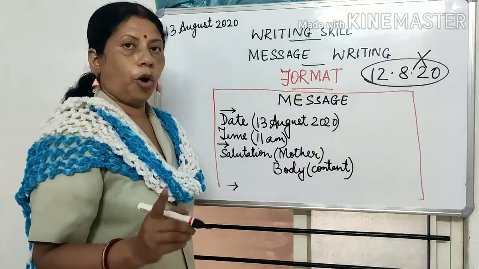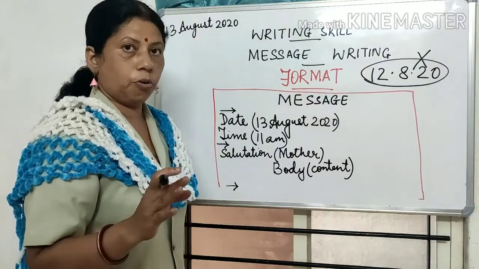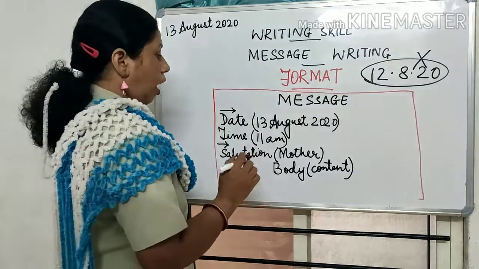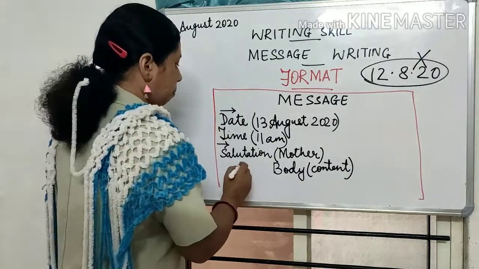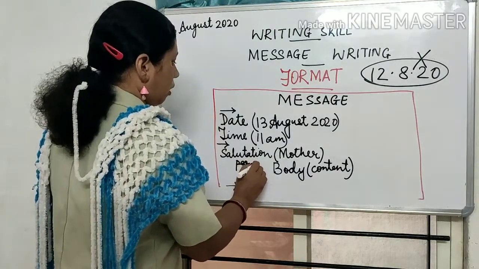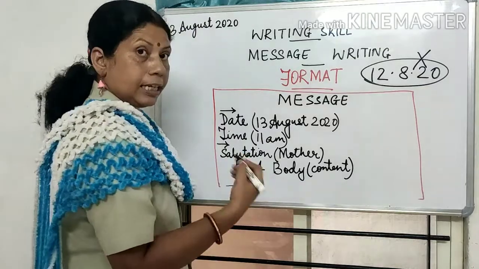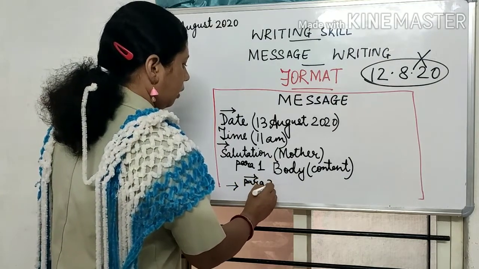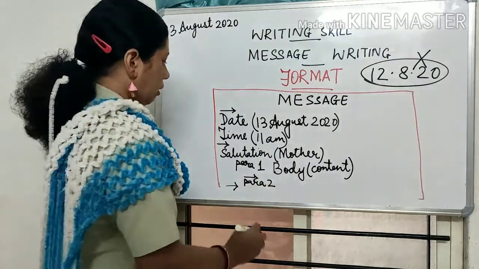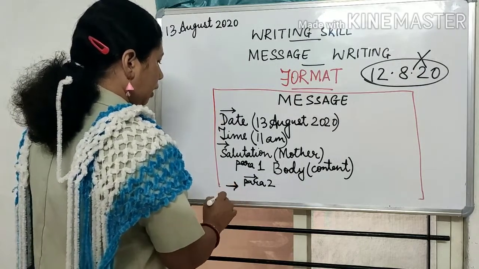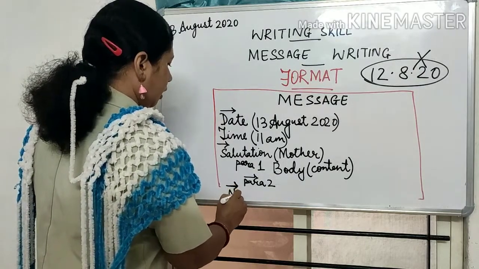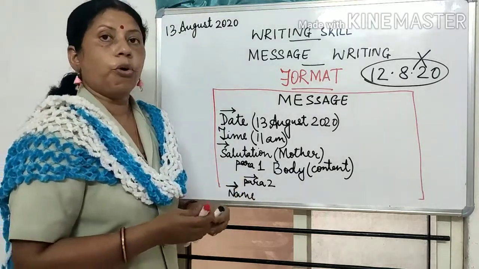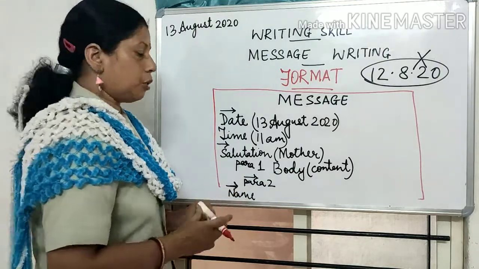Now suppose my body is in 1 or 2 paragraphs, not more than that, because this is a message. I won't make more than 2 paragraphs, right? So after I make a paragraph, suppose it is para 1, then after I make the second para, I will again leave a line, then para 2. Then after that I will leave a line and then I will write the name. Now this name is of that person who has written this message.